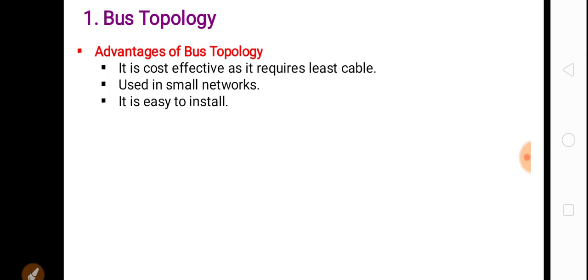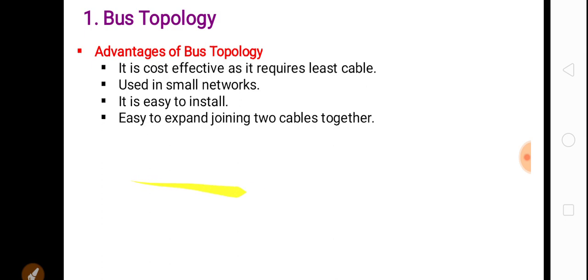Next advantage is it is easy to install. If you want to create a new network using bus topology, then it is easy to install and create. It is easy to expand by joining two cables together. Okay, so if you want to expand the bus topology, it is easy by joining the two ends of the cable.